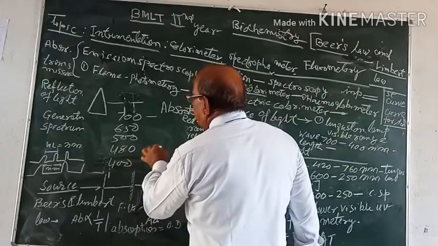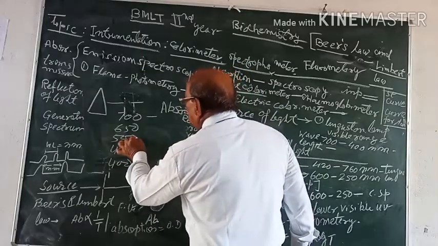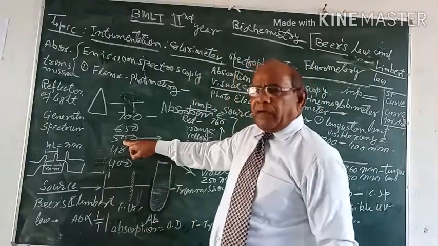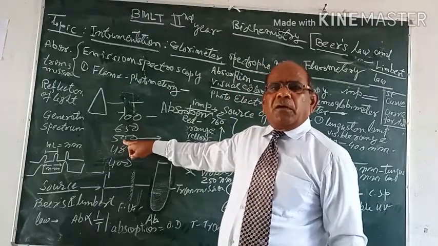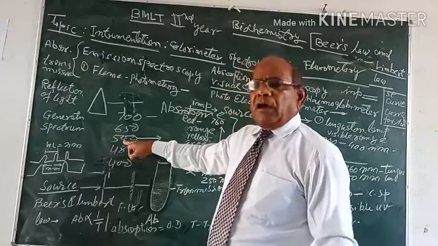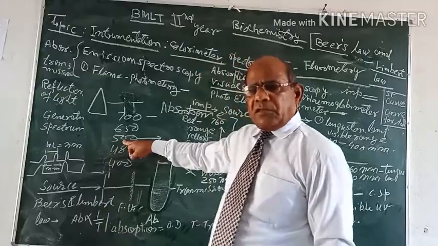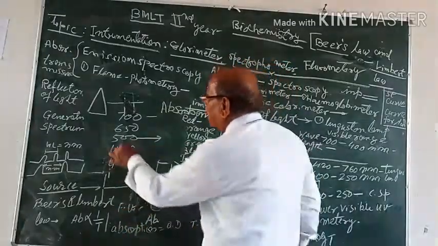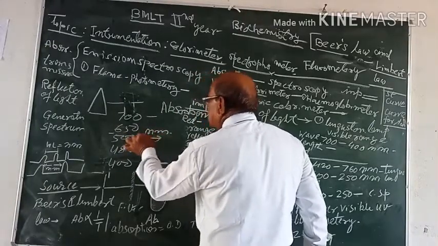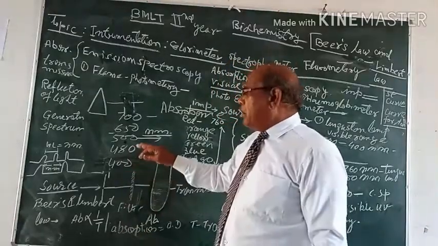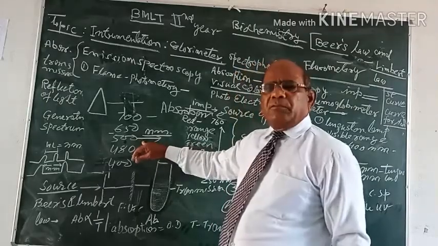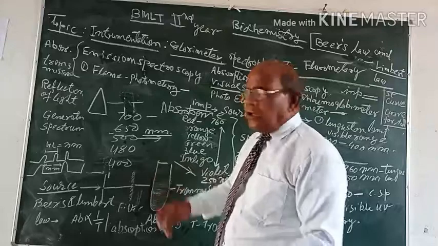For example, if the maximum absorbance of light is at 500, then this 500 wavelength of light color spectrum will be the most suitable color spectrum from the point of view of study of the given substance. It means this 500 nanometer wavelength of spectra is suitable for the study, and this wavelength is known as the lambda max.